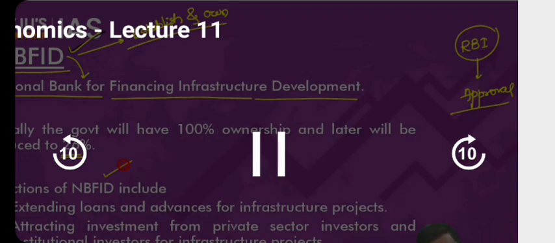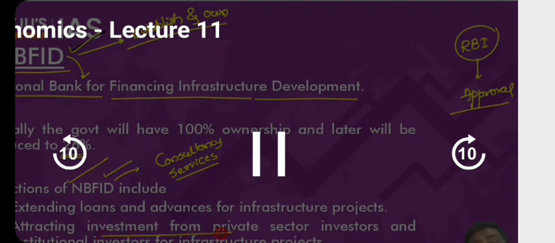But apart from this, there are many other functions which are associated with NABFID. For example, it will also provide consultancy services. So what do you mean by consultancy here? For example, you are a road developer. You are thinking of bidding for a project, but you do not know what that project is all about. You want to get certain advice, certain inputs from an agency. So the advice or recommendation or inputs will be provided by NABFID. And of course, they will charge money for it. They will provide the services and impose certain charges.